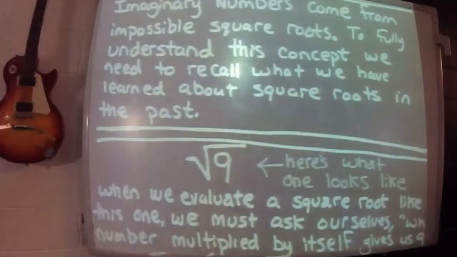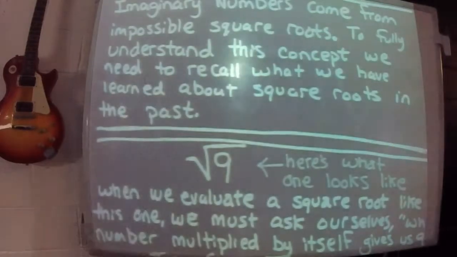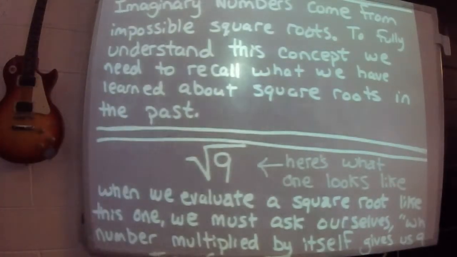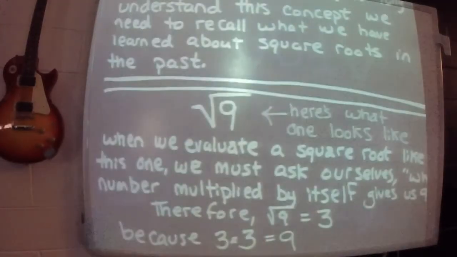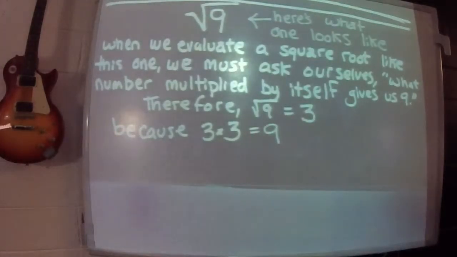Now, here's where they come from. Imaginary numbers come from what are impossible square roots. So to fully understand this concept, we need to recall what we've learned about square roots in the past. So we're going to look at the square root of 9. You could just throw the square root of 9 in the calculator and find out it's 3.